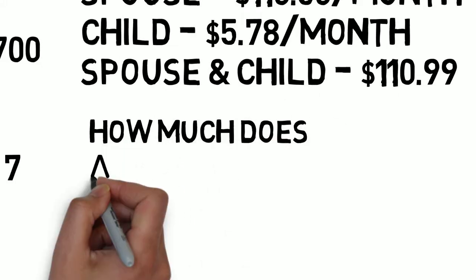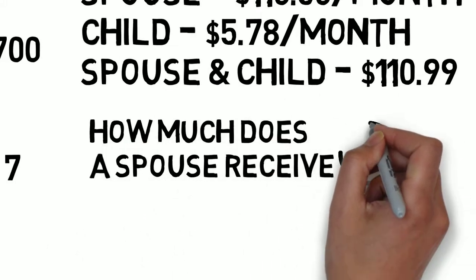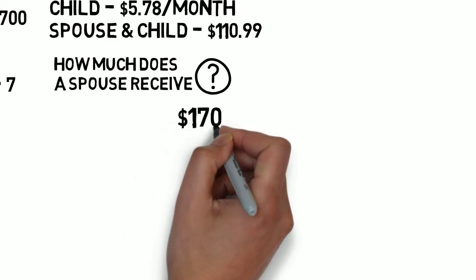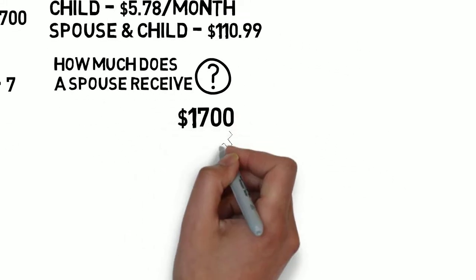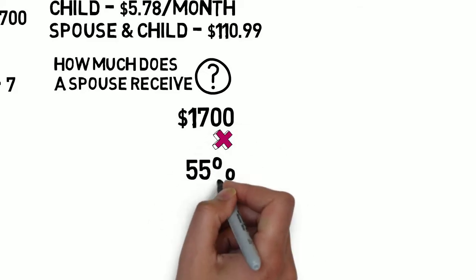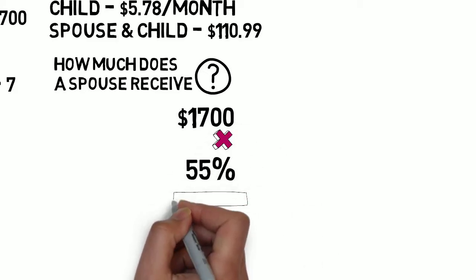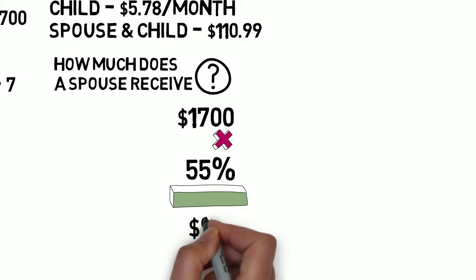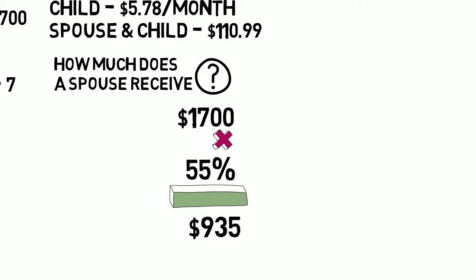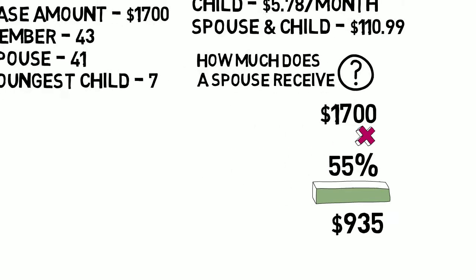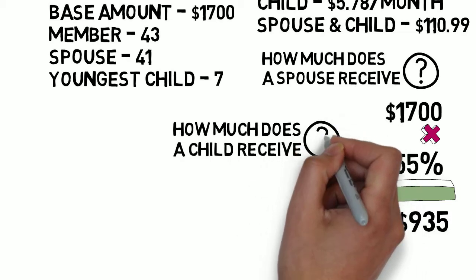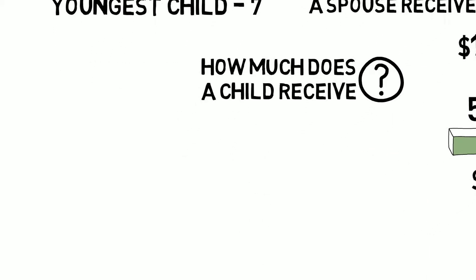So how much would a spouse receive if a base amount of $1,700 was elected? In this example of annuity payable upon member's death, if the base amount selected is $1,700, 55% of the base amount is $935 as a monthly annuity. How much would a child receive if a base amount of $1,700 was elected?